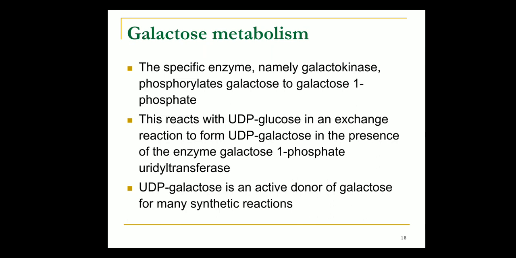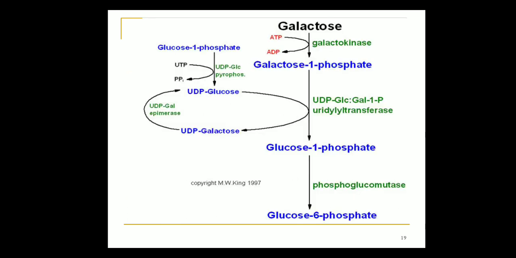This reacts with UDP glucose in an exchange reaction to form UDP galactose, in the presence of galactose 1-phosphate uridyl transferase. This UDP galactose again is an active donor of galactose for many synthetic reactions.